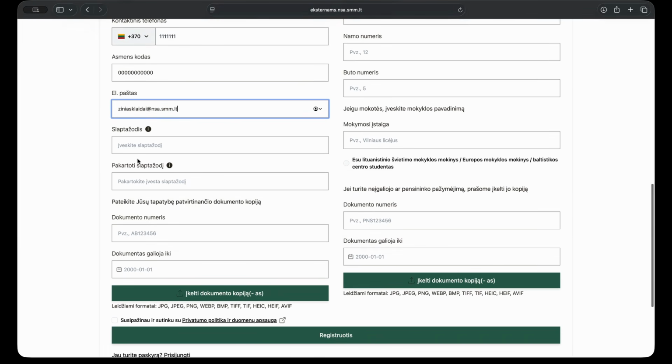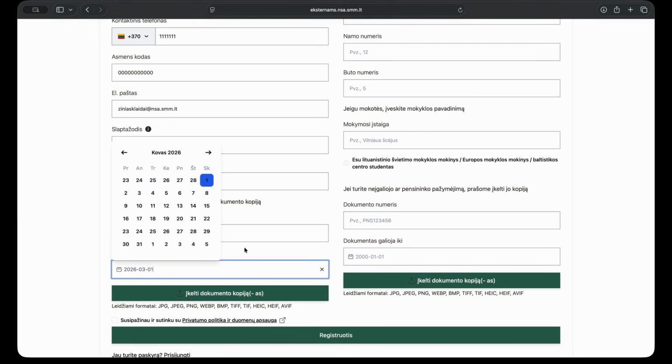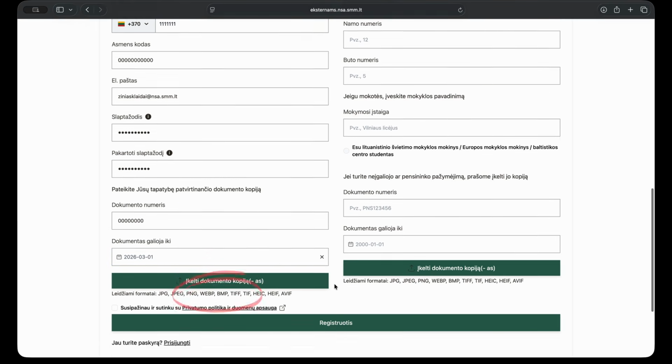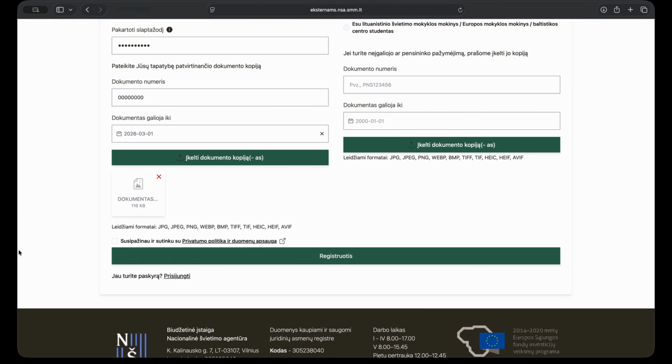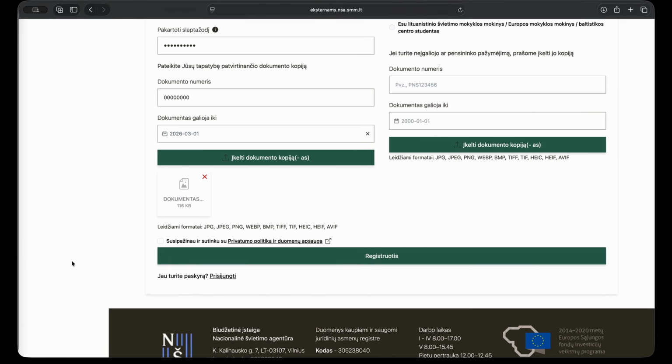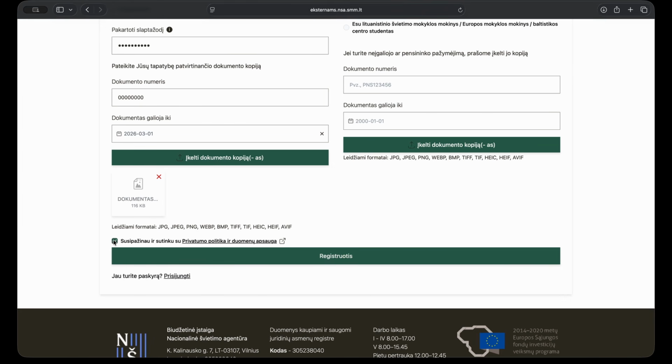Create a password. Provide a copy of your valid identity document. Enter the document number and expiration date. Read the privacy policy and data protection, and if you agree, tick the box.